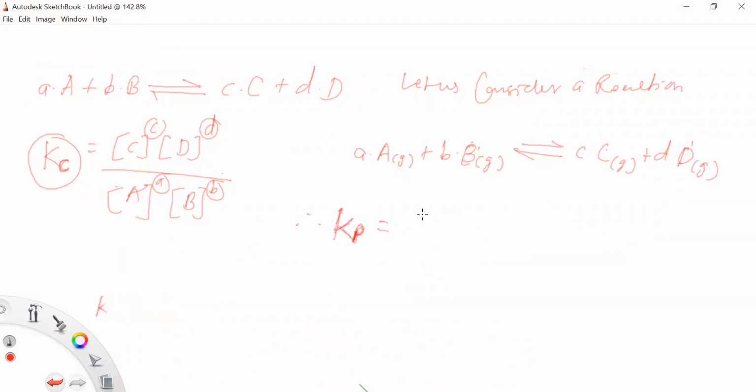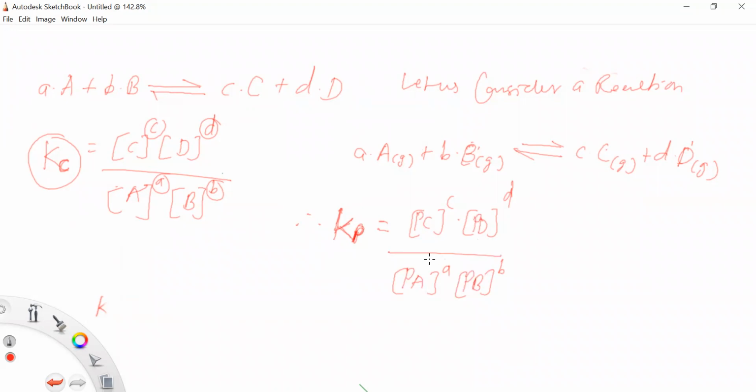So Kc is equal to the concentration of C raised to power c into concentration of D raised to power d upon the concentration of A raised to power a into concentration of B raised to power b. So in this way, we can write this equation. But if the reaction is in gaseous state, then we write here P of C, P of D, P of A, P of B.